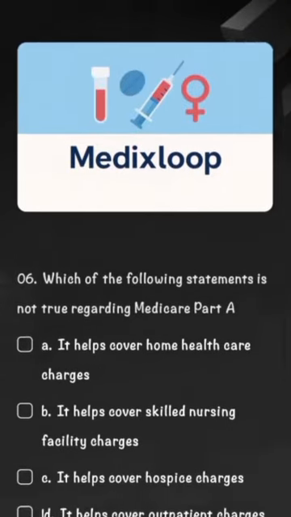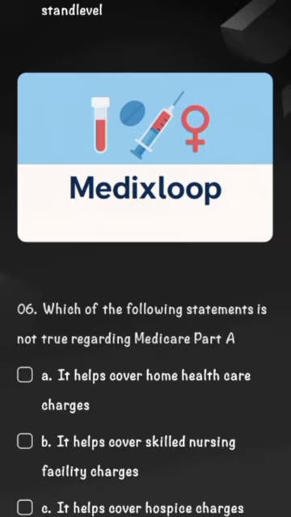Last one. Which of the following statements is not true regarding Medicare Part A? Option A, it helps cover home health charges. It helps cover skilled nursing facility charges. It helps cover hospice charges. It helps cover outpatient charges.